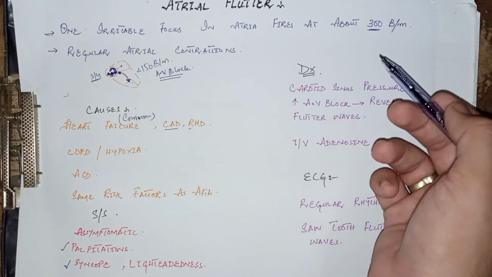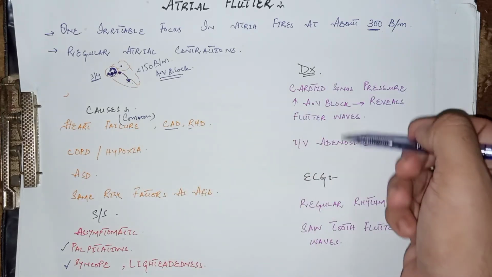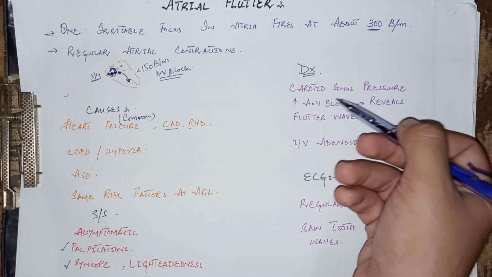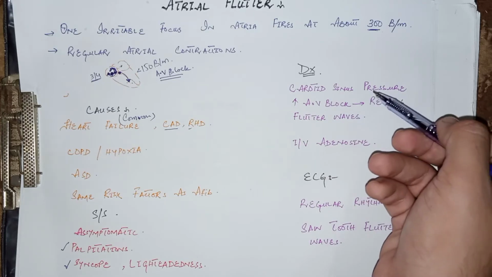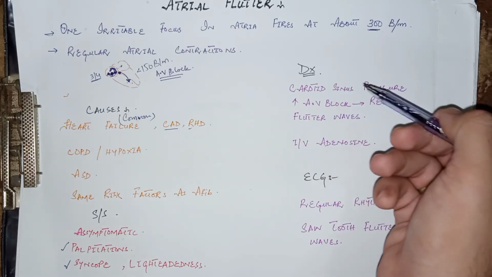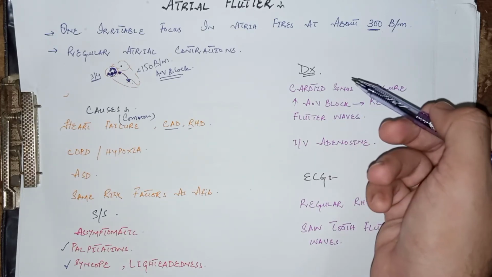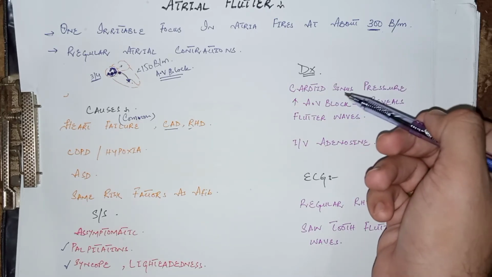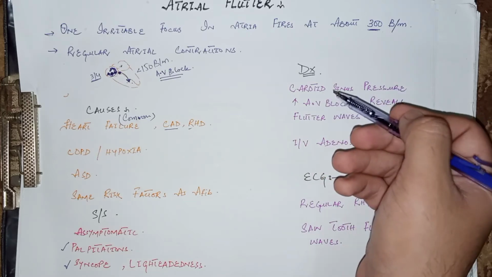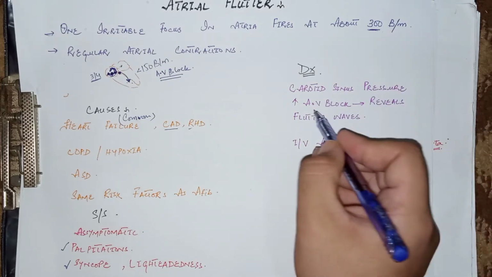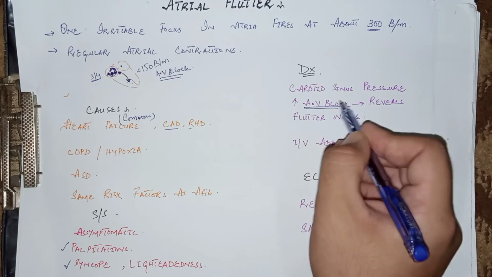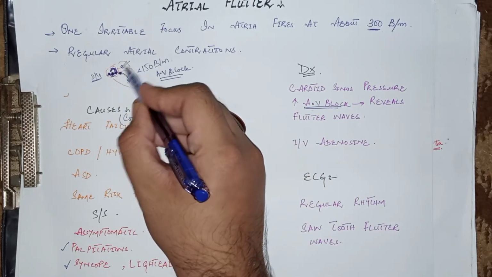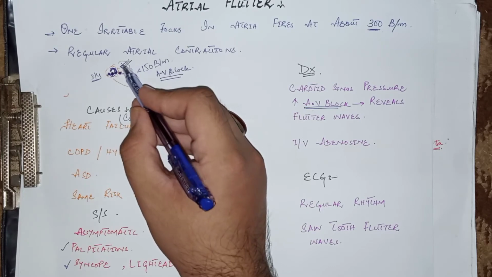Now come to its diagnosis. There are two methods for its diagnosis. First is carotid sinus pressure. When there is increased carotid sinus pressure by carotid sinus massage, as we know, there is a discharge of parasympathetic activity and a slowdown of adrenergic activity. Due to increased parasympathetic activity there is more AV nodal blockage, so these flutter waves become more prominent.